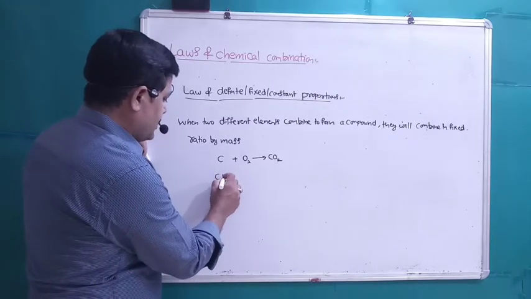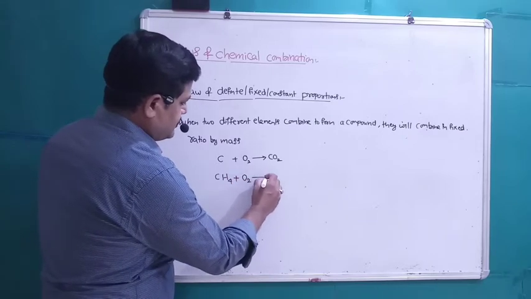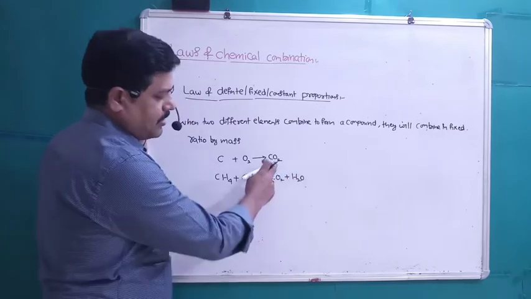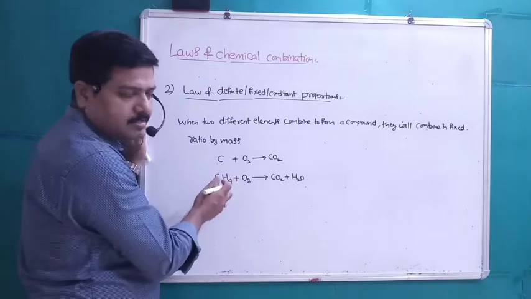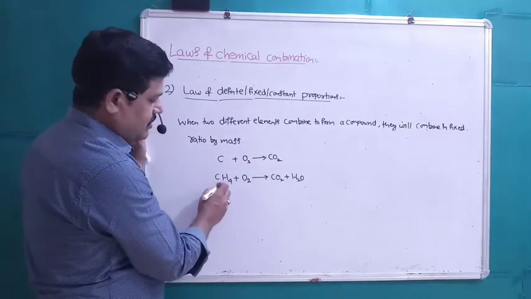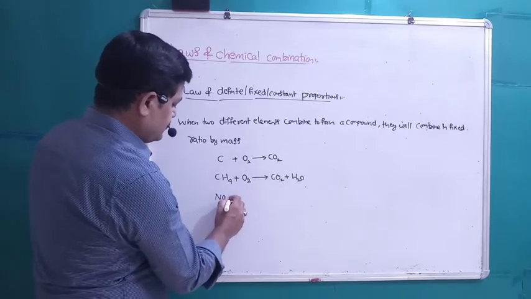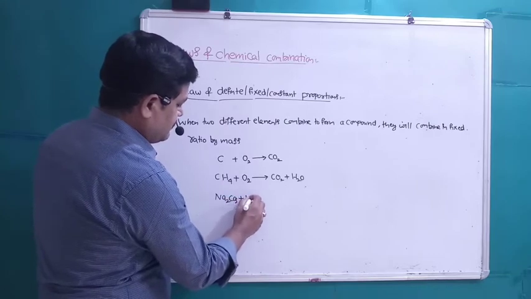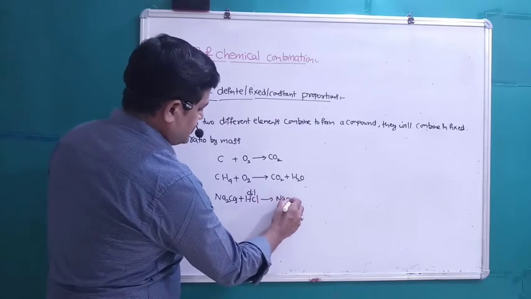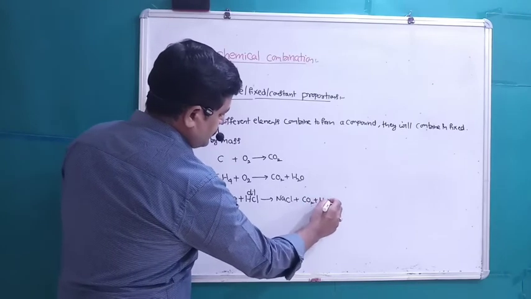Combustion of any hydrocarbon like CH4 will give us CO2 as well as H2O. Metal carbonate reaction with dilute mineral acids will give metal salt plus carbon dioxide gas plus H2O.